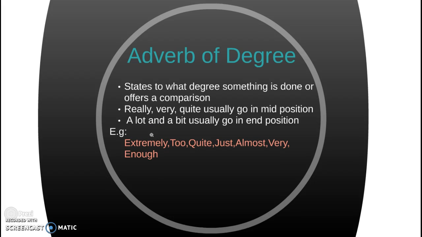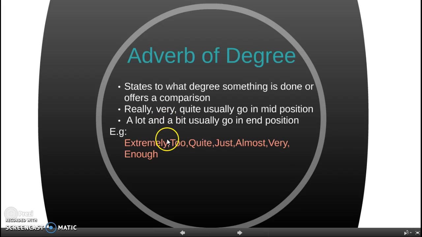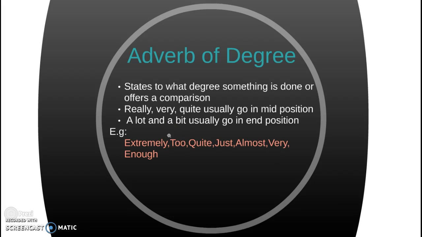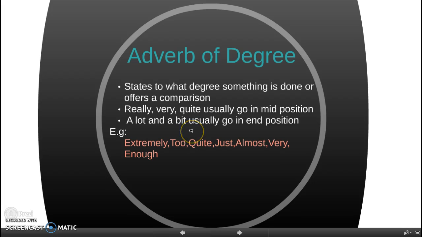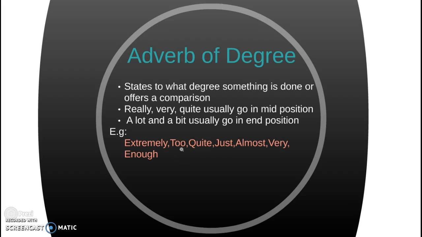For example, she is not so bright as her sister is an example of adverbs of comparison. I really like those pink flowers. Really goes in mid position, and I just like to change things a bit goes in end position. Extremely, quite, just, almost, very, too, and enough are examples of adverbs of degree.